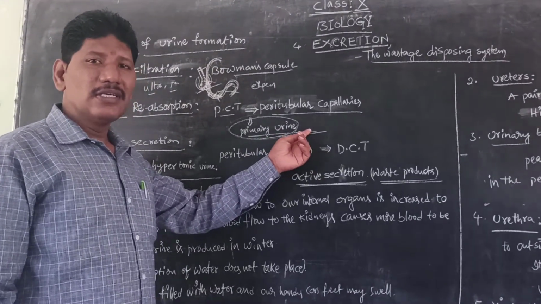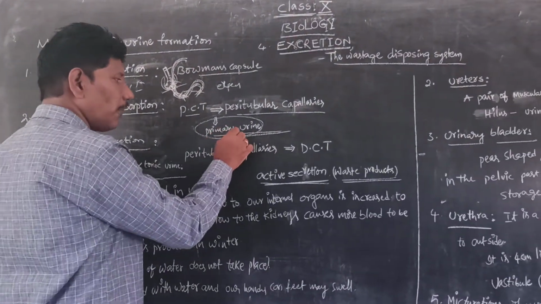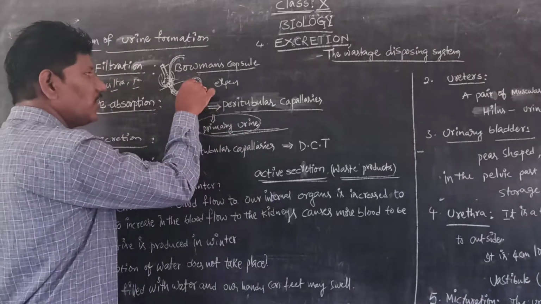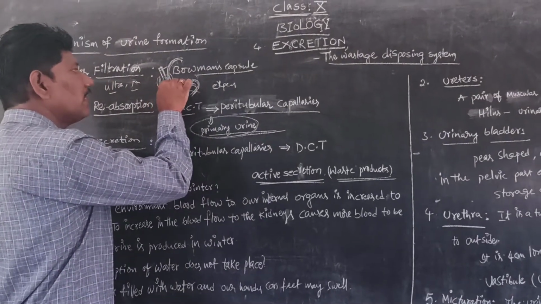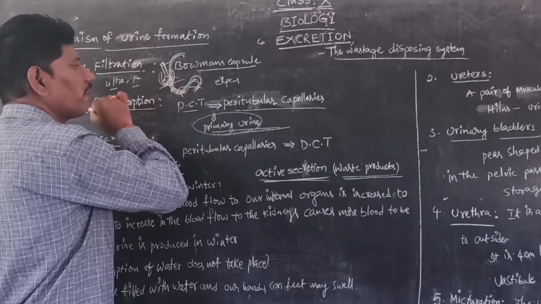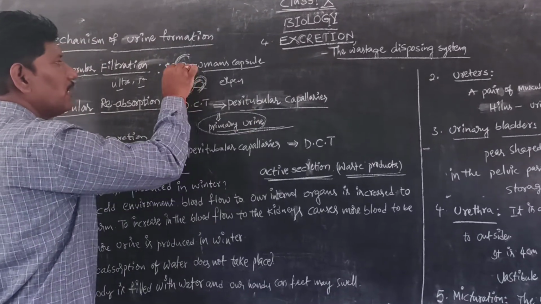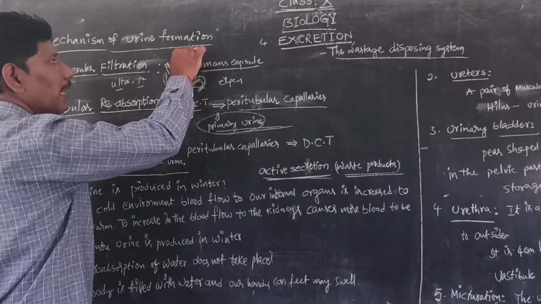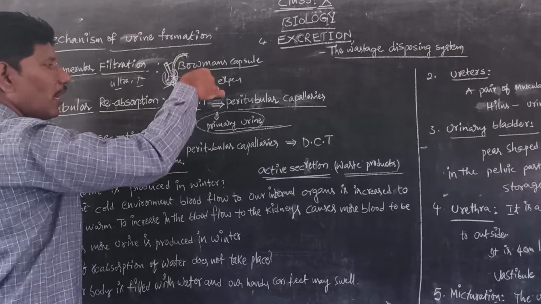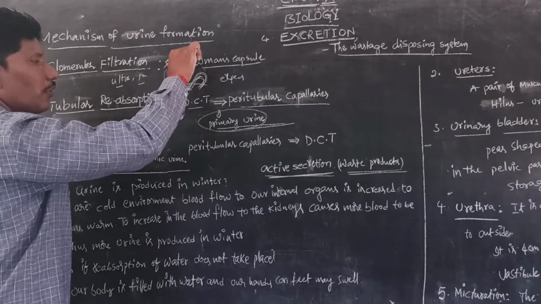Is it clear, students? It is a very important point. At the PCT, where blood is filtered in glomerular filtration, the blood cells cannot be filtered, so they pass along with the blood capillary, called the efferent arteriole.